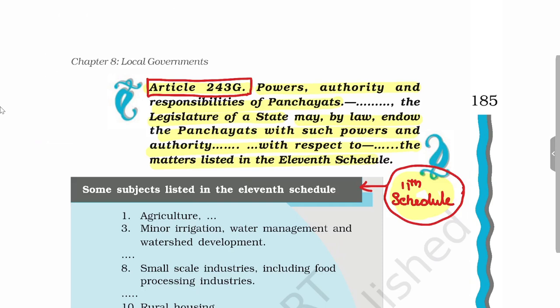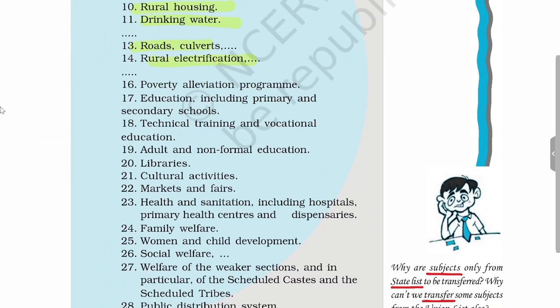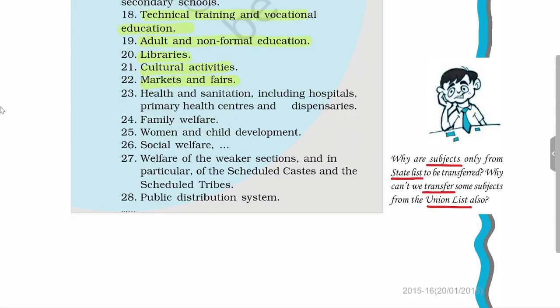So what are the subjects in the 11th schedule? They are related to agriculture, minor irrigation, small scale industries, rural housing, drinking water, roads, electrification. Then you will see poverty alleviation programs, education, libraries, adult and non-formal education, technical training and vocational education, cultural activities, markets and fairs, and most importantly the PDS scheme, welfare of the weaker sections of society, family welfare, health and sanitation, etc.